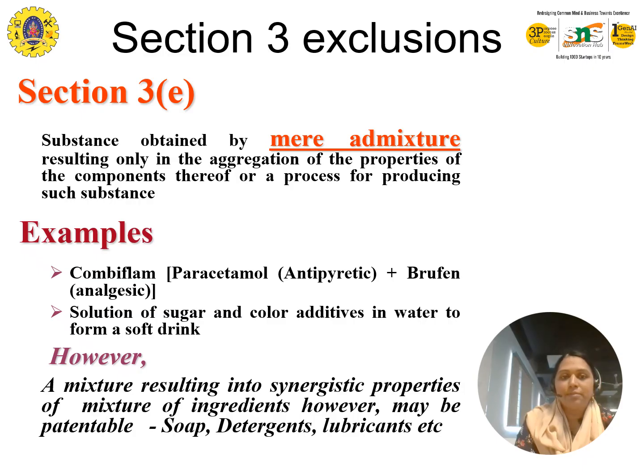To get a patent, we have to combine the two. When we take two different components and combine them, it should result in one aggregate of the properties, that is, the combining process should result in one substance. For example, if you create a smartphone that integrates multiple functions, technically it is new and can be patentable.